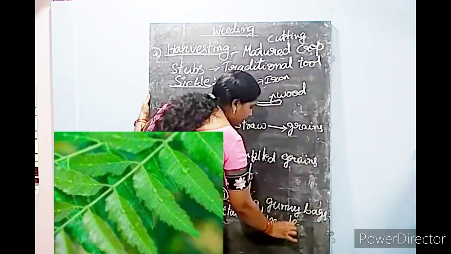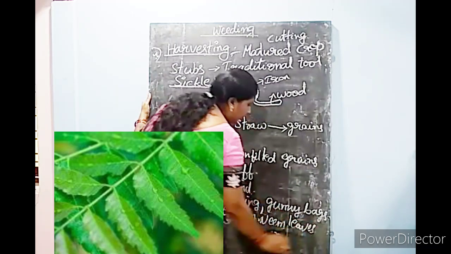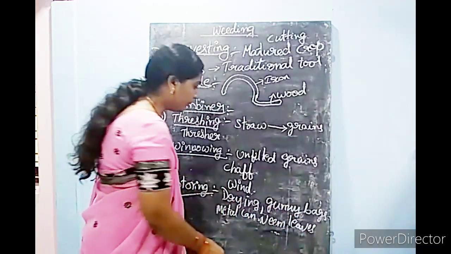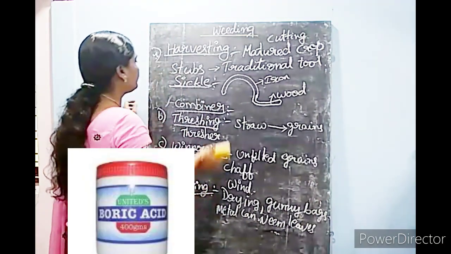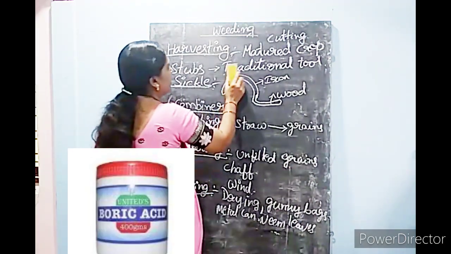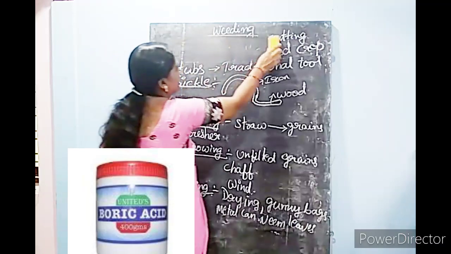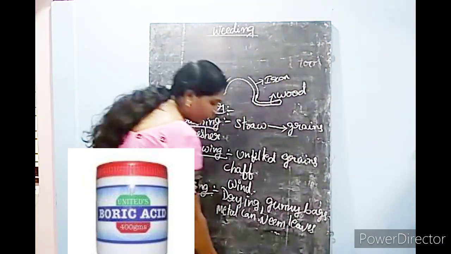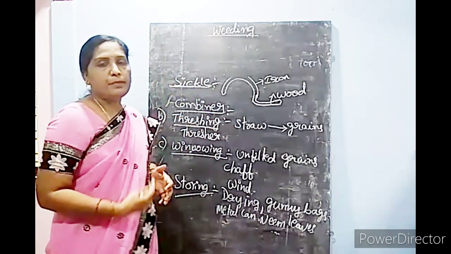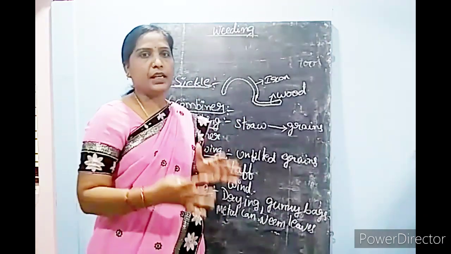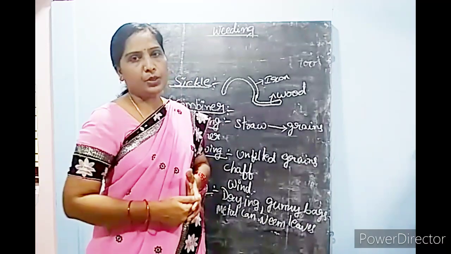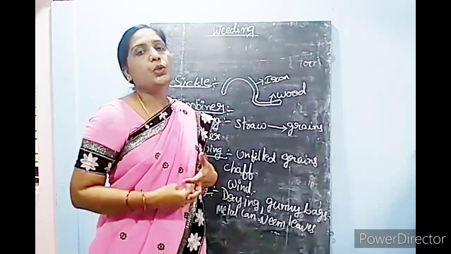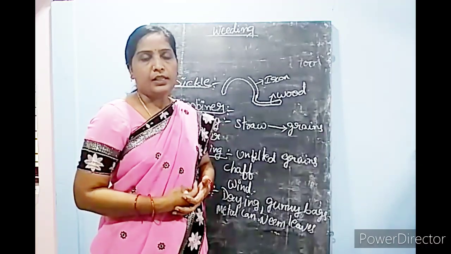Neem leaves can also prevent pests and insects. And they can mix some chemicals like boric powder. By mixing some boric powder or some neem leaves, they can stop the growth of microorganisms. So this way farmers can store their grains.